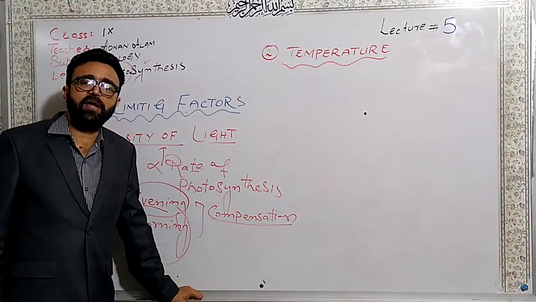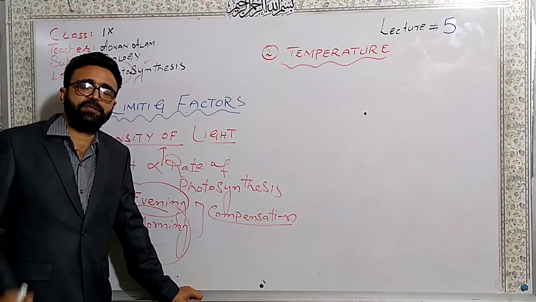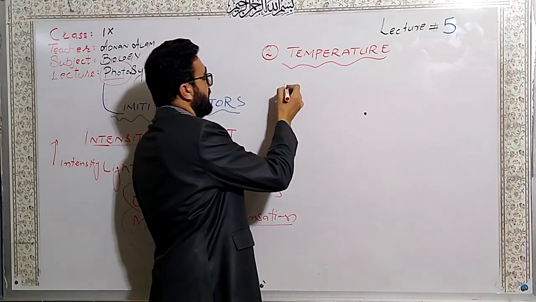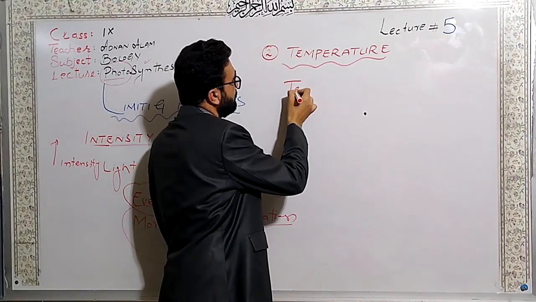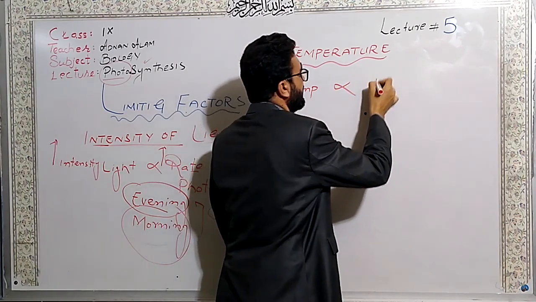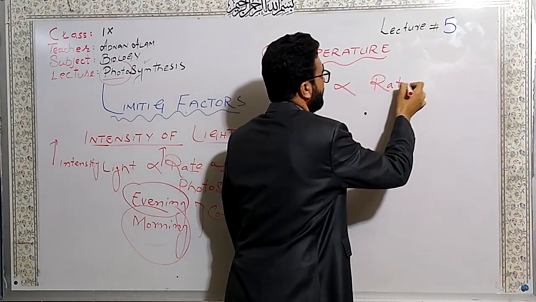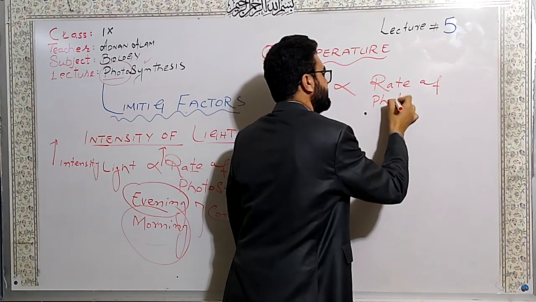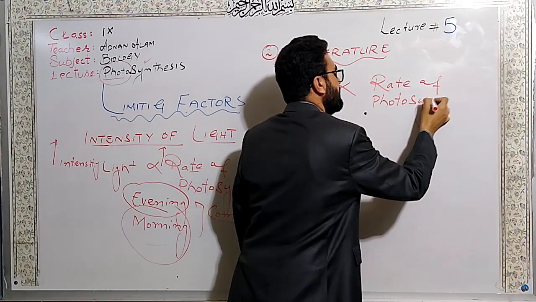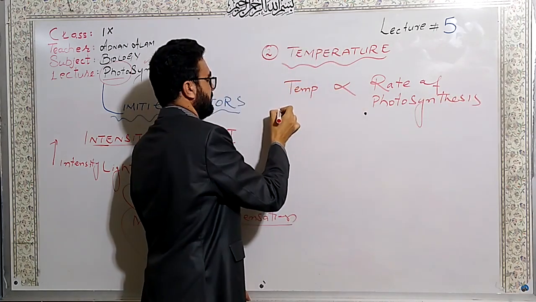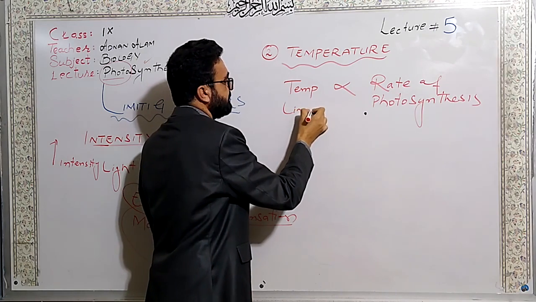Temperature is a very important factor which affects the rate of photosynthesis. It is also directly proportional to the rate of photosynthesis, but dear students, within limits.